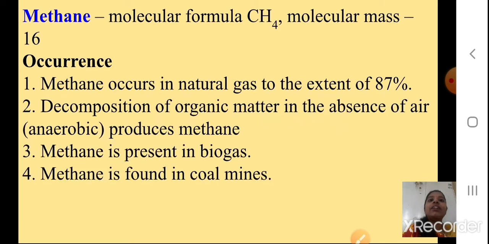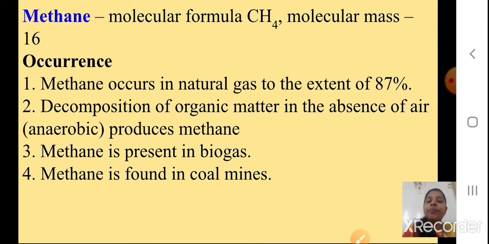Now the next part is methane. The next molecule we are studying is the methane molecule. The molecular formula of methane is CH4. I hope we have seen the structure also. In the last presentation we saw how carbon forms bonds with other carbon atoms, or it can form bonds with hydrogens. The valence is 4, so the bonds formed are covalent bonds. When carbon forms covalent bonds with 4 hydrogens, which molecule is formed, students? Methane. The molecular mass is 16, you will remember, CH4.